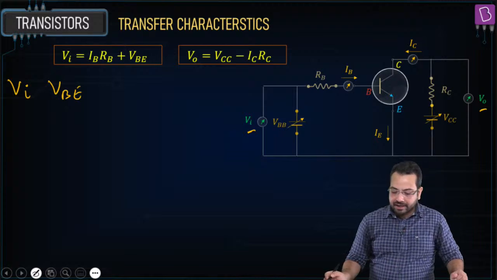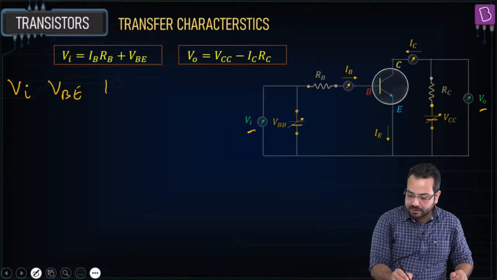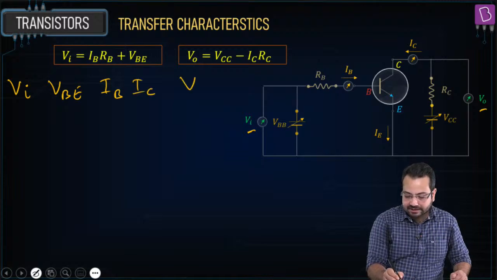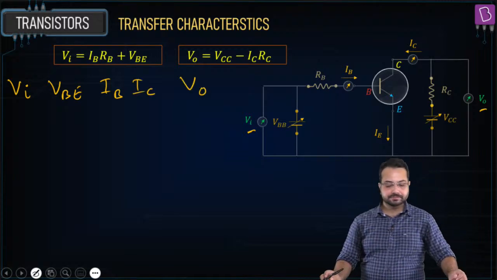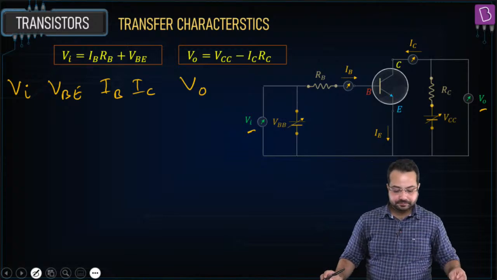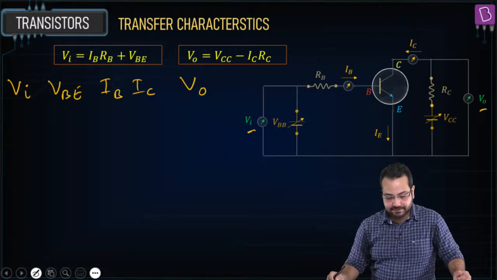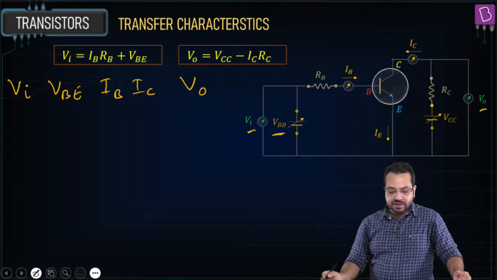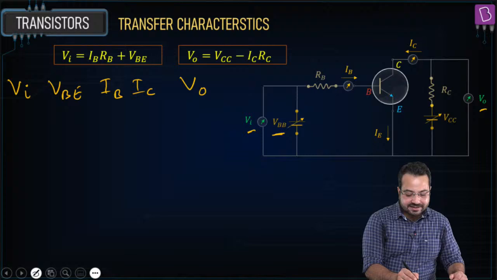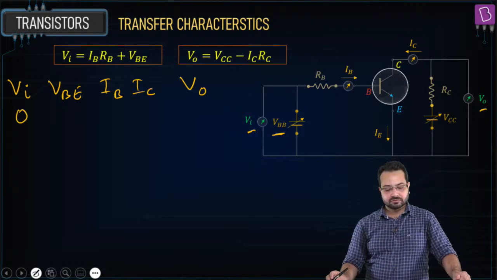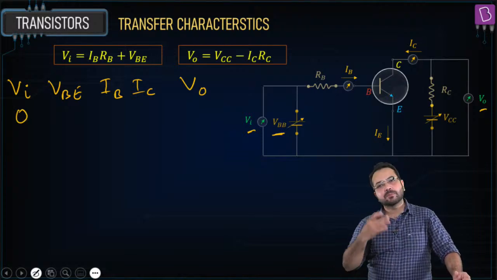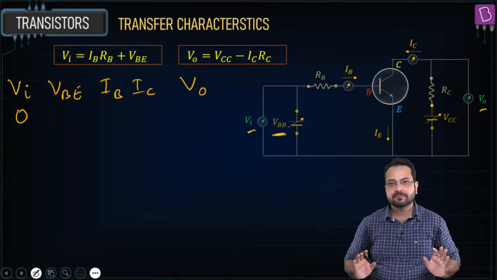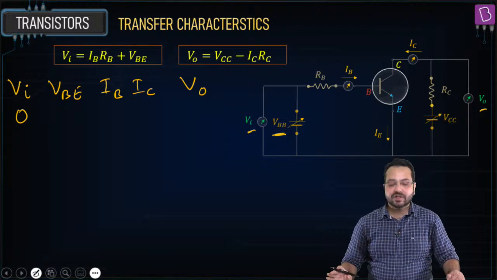So this is Vi, then there is going to be VBE, then IB, then IC, and then the output. Let's try to understand this. What is input voltage? Input voltage is VBB. Let's say Vi is 0. So the input voltage is going to be 0.